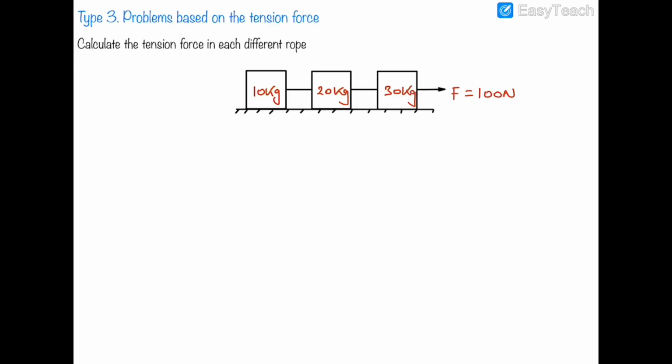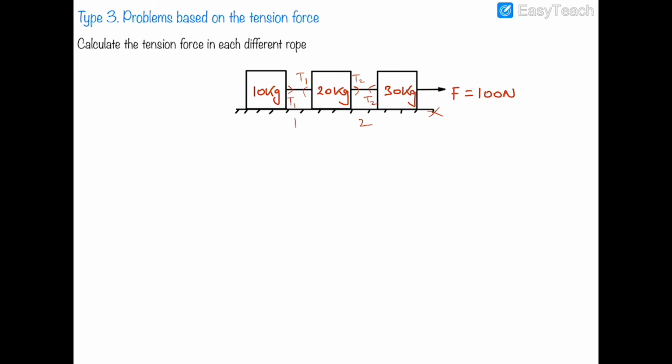Now first of all, there is a problem in which this train of blocks is being pulled by a force of 100 Newton in the forward direction, and we have to find out the tension in all the ropes. First of all you have to identify the different ropes. So there are 2 different ropes. This is 1 and this is 2. This is not a rope, this is a force vector. So I have to write the tension. I have to assume the ropes to be massless, and hence the tension in a single massless rope is the same throughout, and this tension is T2.